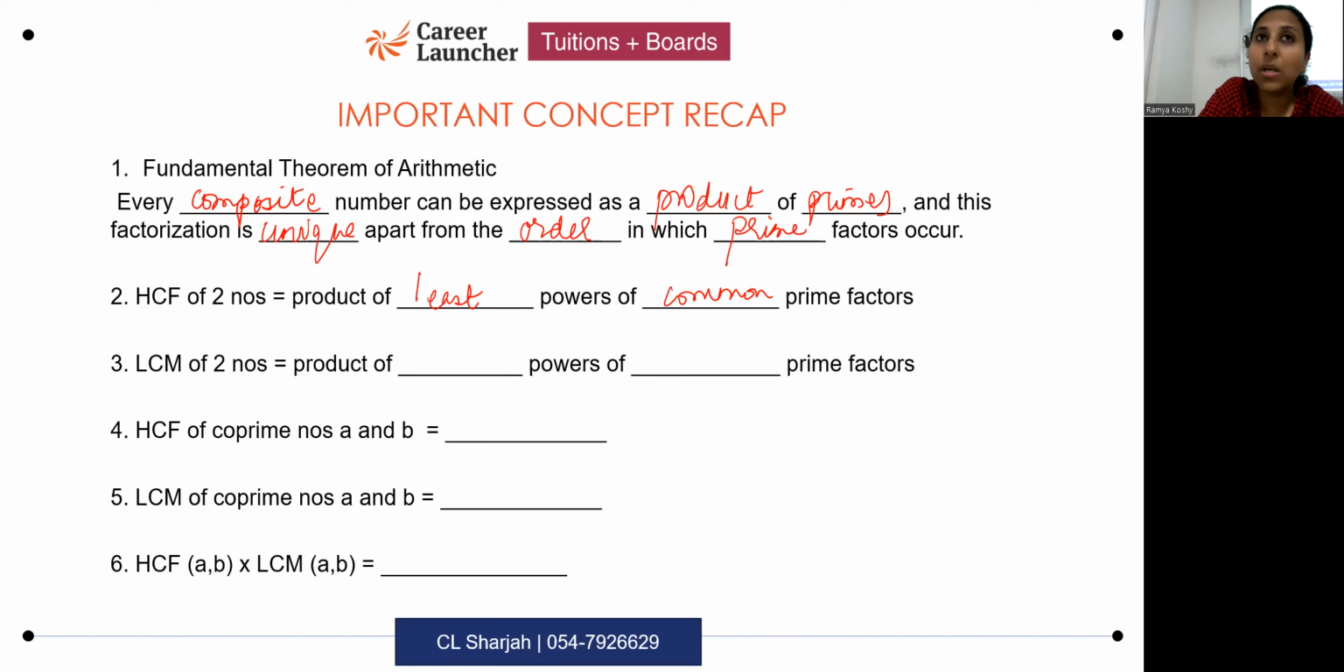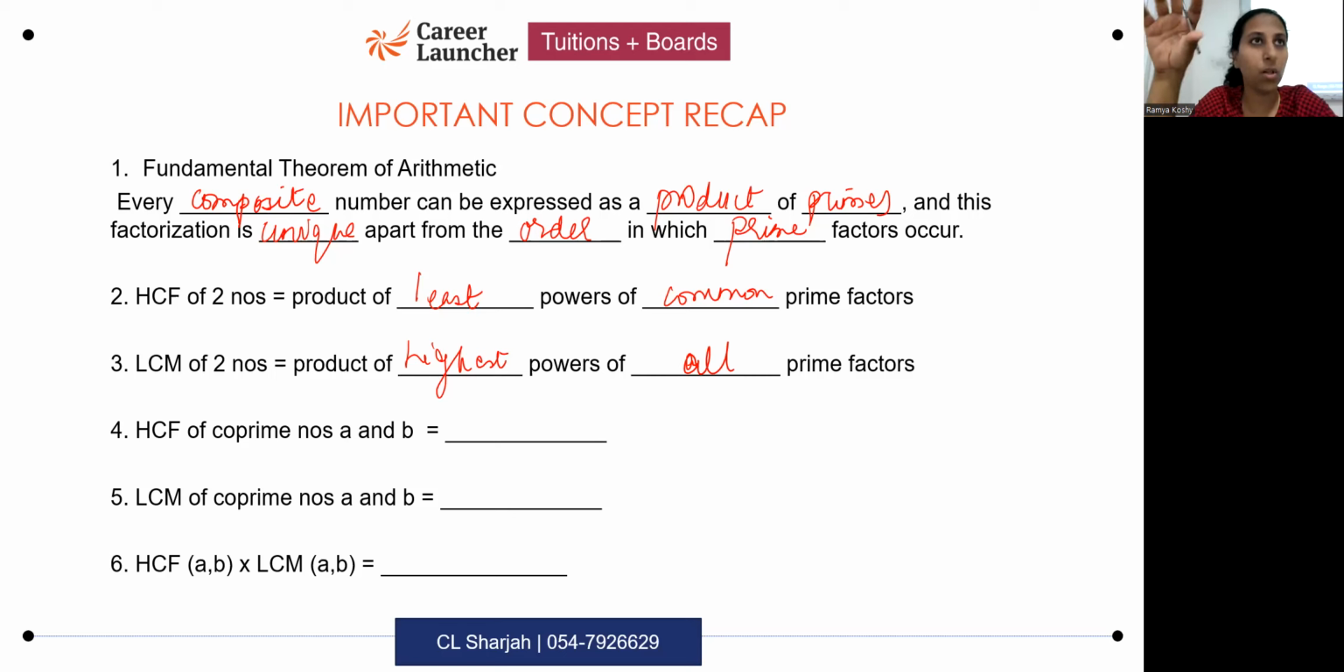What about the LCM of two numbers? Product of highest pairs. The highest pairs of which prime factors? No, not the common ones only. All the prime factors. You should consider all the prime factors here, right? So for all the prime factors, it will be the product of the highest pairs. And the other one would be the least pairs of common prime factors. This is the difference between HCF and LCM.